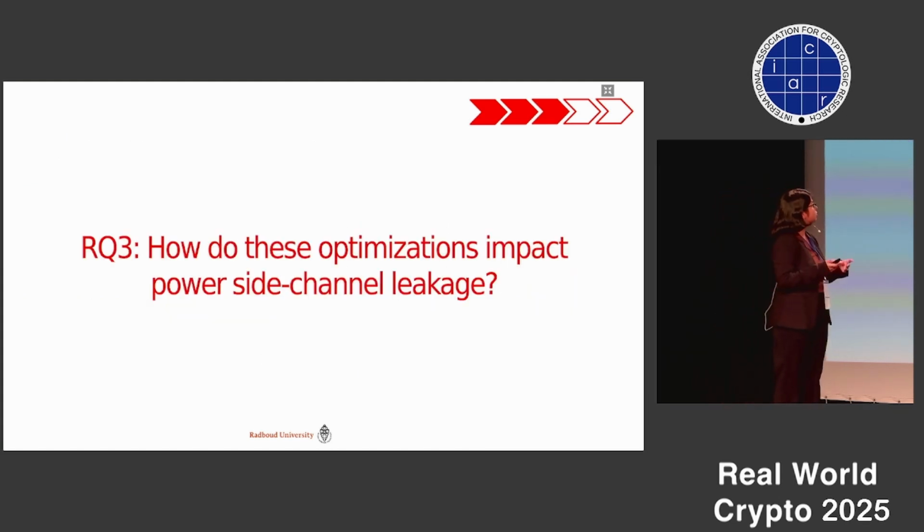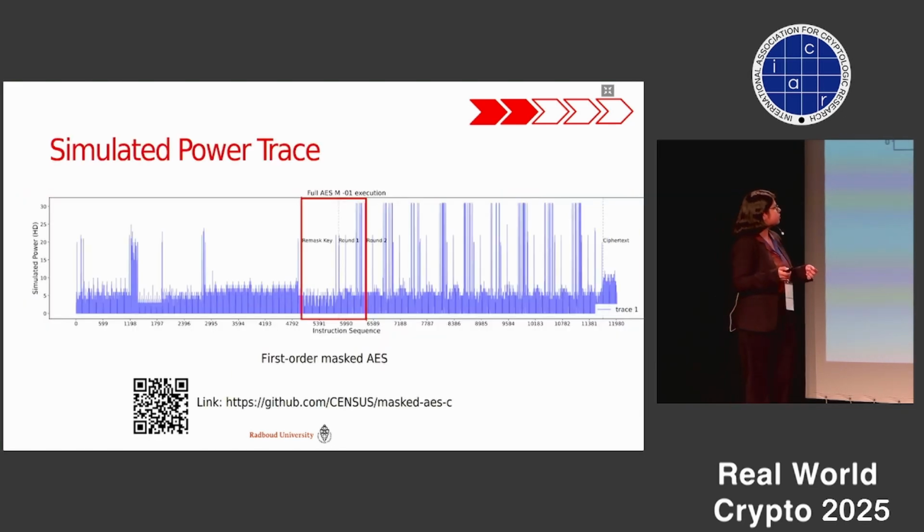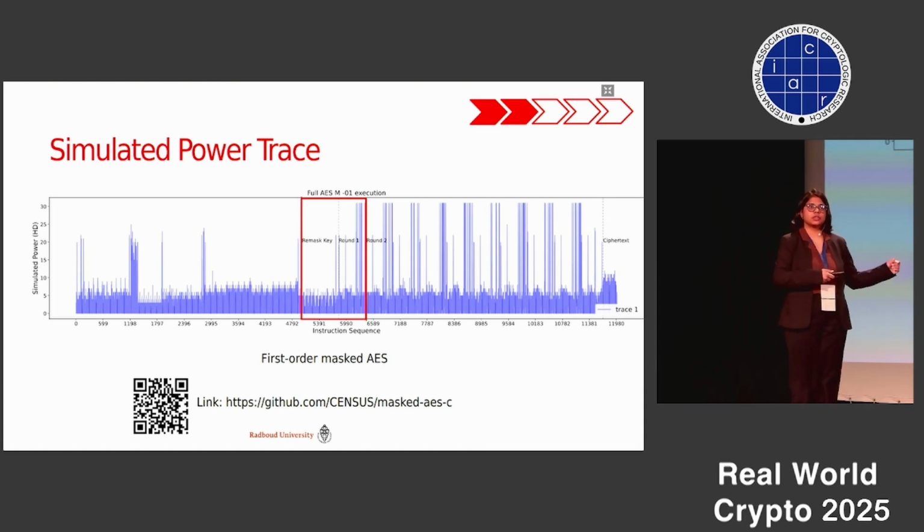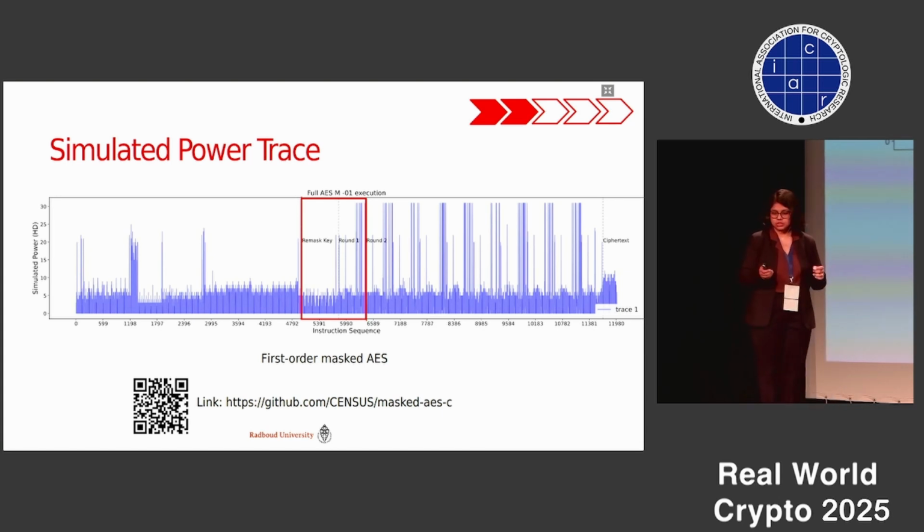So now we come to the third question. How do these optimizations impact power side channel leakage? For this, we use these architectural traces, or the simulated traces. The advantage of these simulated traces is that the granularity at which we get each point is for every instruction. So every peak we can associate to one given executed assembly instruction. So whenever we do correlation analysis or any leakage analysis, we can really go back and attribute it to the cause, or which instruction is causing that leak.